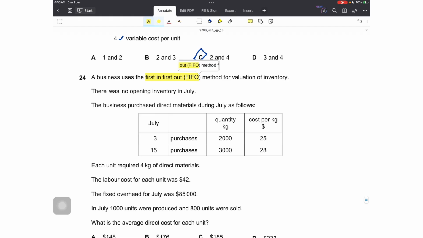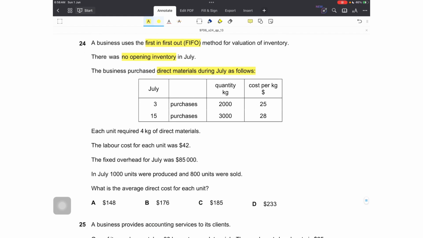Number 24. A business uses the first in first out method of inventory valuation. There was no opening inventory. The business purchased direct materials during July as follows: 2000 kg amounting to 25, then 3000 kg amounting to 28 cost per kg. Each unit required 4 kg of direct materials. The labor cost for each unit was 42. The fixed overheads are 85,000. In July, 1000 units were produced, but only 800 were sold.